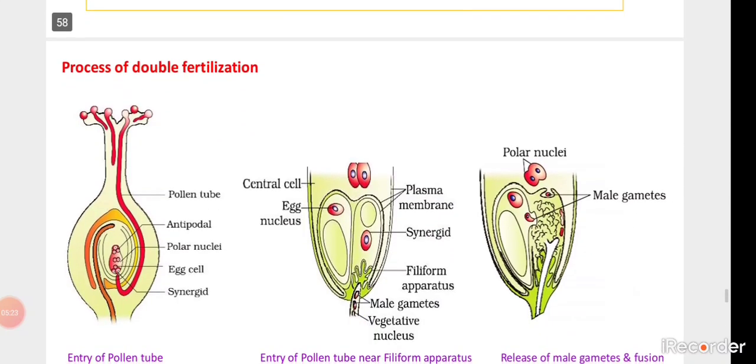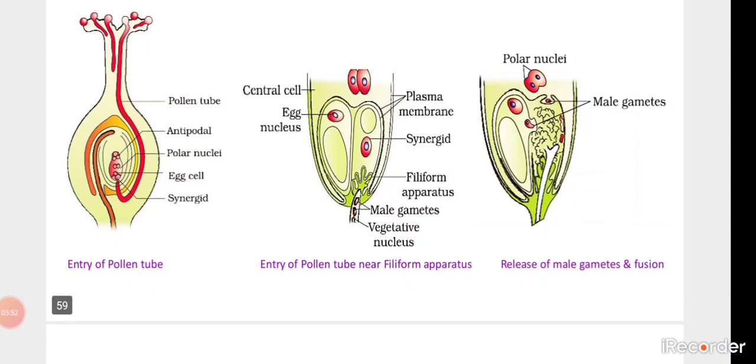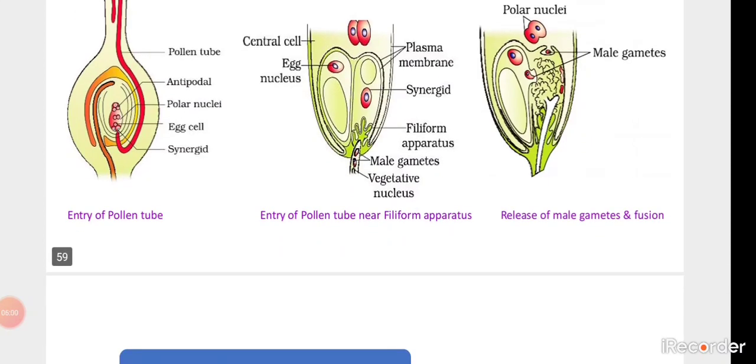As far as the diagrammatic representation is concerned, we can easily make out the process of double fertilization in the angiospermic plant. Look at the pollen grain. Once it gets deposited on the stigma region of the gynoecium, the pollen tube extends toward the female gametophyte. The male gametes get fused over there. In the first fertilization, the first male gamete fuses with the egg cell of the egg apparatus. The second male gamete fuses with the second nucleated cell. So in this way, fertilization takes place twice. That is why it is said to be double fertilization.